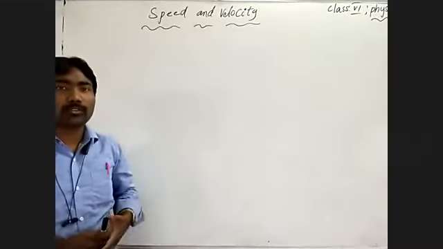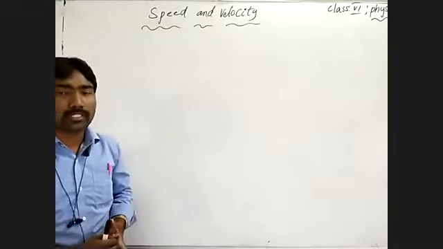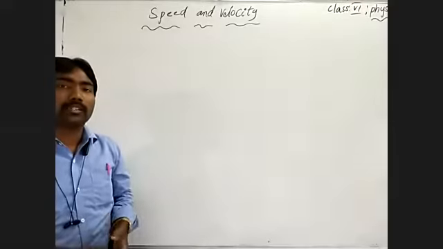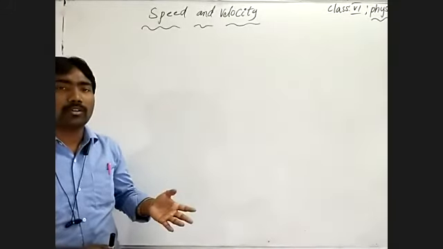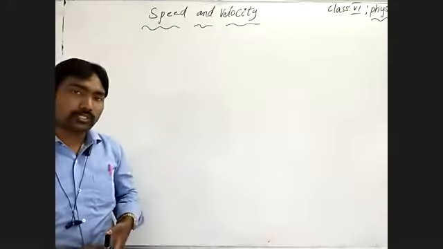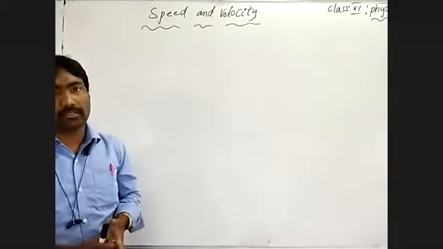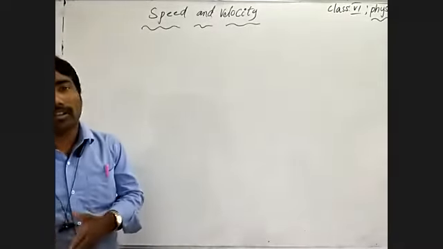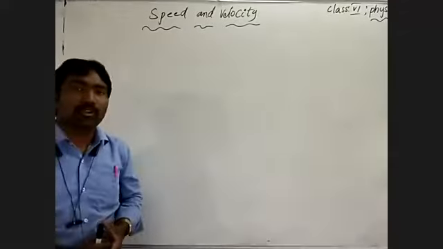Of course, we compare those: one is a scalar quantity and the other is a vector quantity. The physical quantity which has only magnitude and does not follow direction, we consider a scalar quantity.